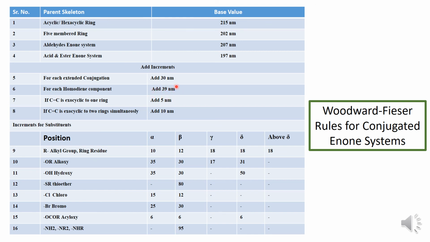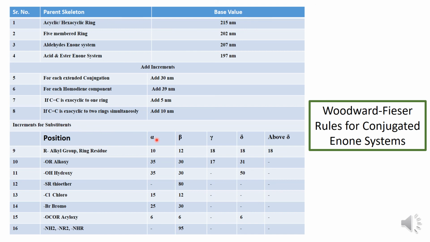So it is somewhat different here. If the double bond is exocyclic to one ring, add 5 nanometer. That is the same rule as that of the diene system. And this is also the same rule: if the exocyclic double bond is common to two rings simultaneously, then you have to add 10 nanometer.